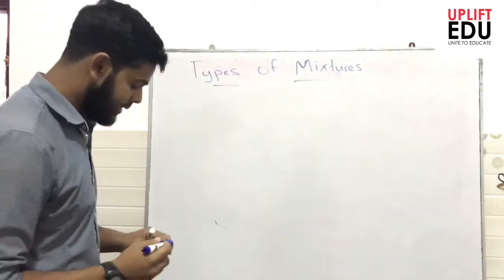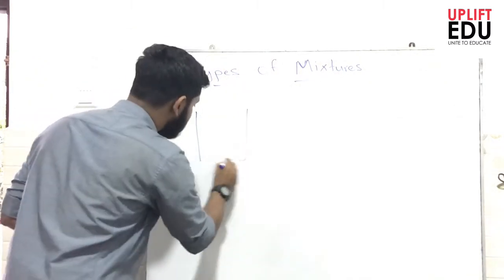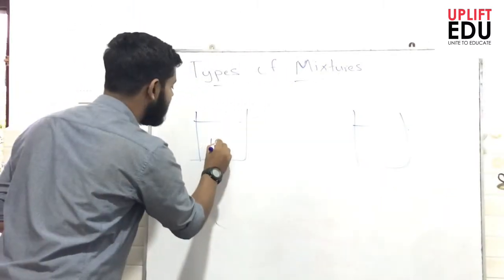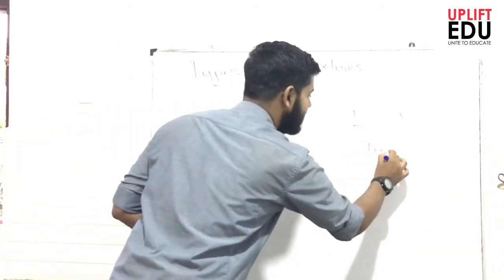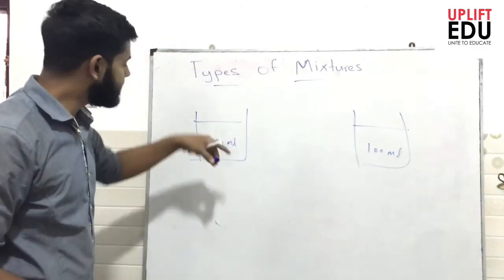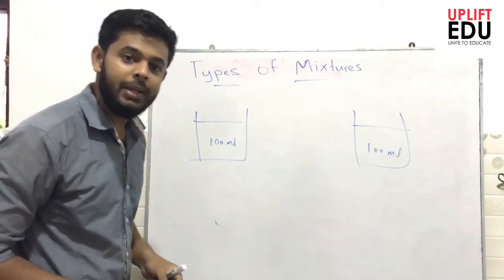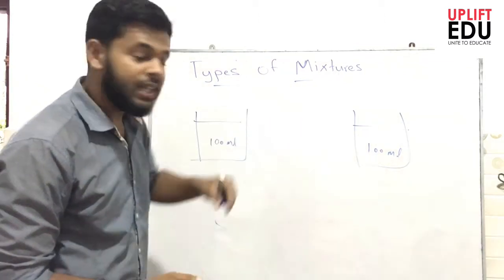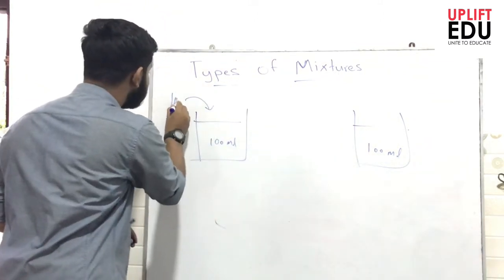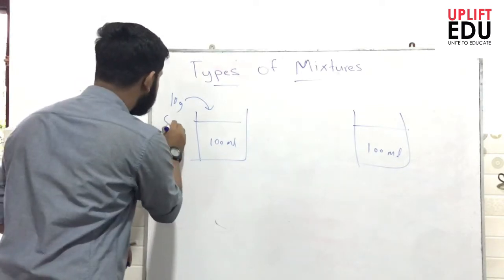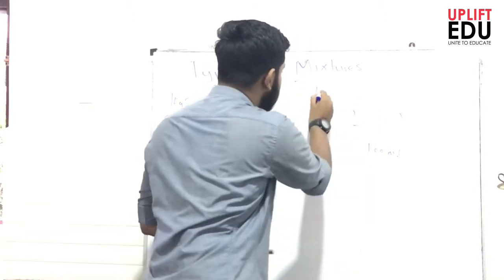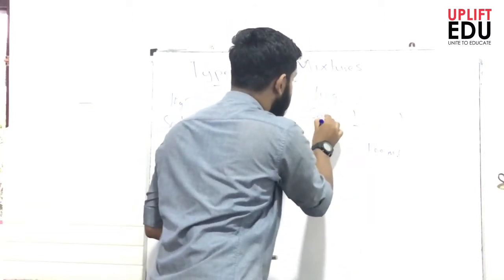Let me take two beakers. To these two beakers, I'll add an equal amount of water. Let me take 100 milliliters of water, and for the first sample, let me add a little bit of soil into that. Maybe in a ratio, if I take 100 milliliters, maybe 10 gram of soil. Let's say I add 10 gram of soil. Into the other water beaker, let me add 10 gram of salt.